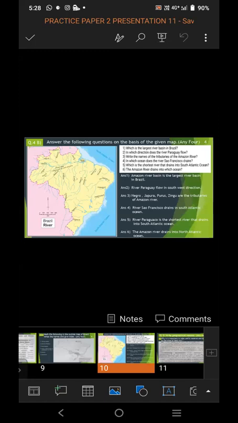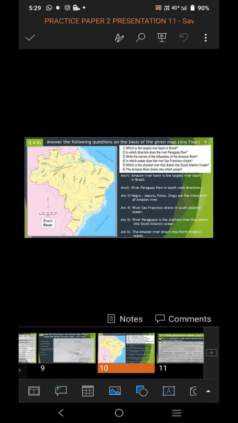Names of the rivers of Brazil are given in that map, such as Paraguay, Parana, River Itapecuru, Amazon River Basin, River Paraguacu, Sao Francisco River, Xingu River, Juruá River, Japura River, Negro River. These are the small and all important rivers of Brazil. And a small arrow is shown in which direction the rivers are flowing. So the questions are asked on this map.